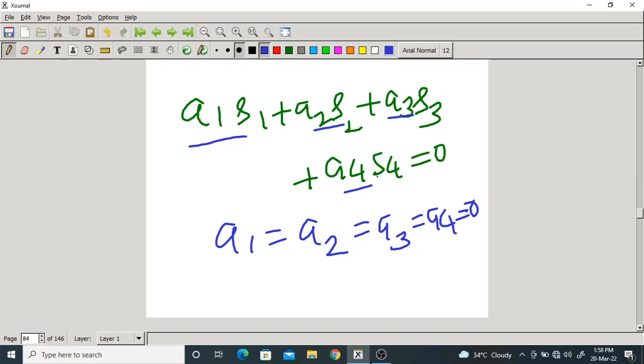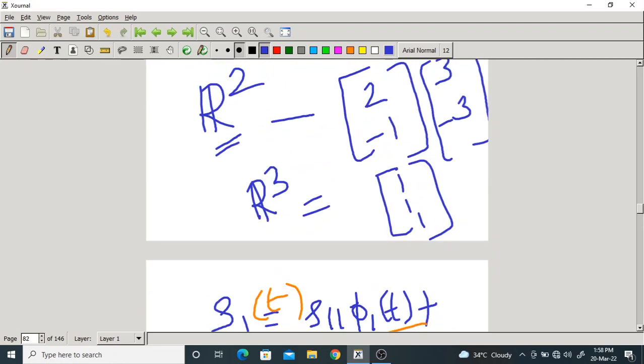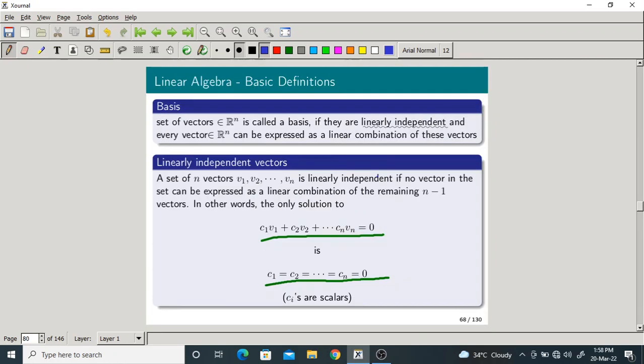This is one more definition. Okay. So this is about basis and linearly independent vectors. Okay. So we stop here. Thank you.